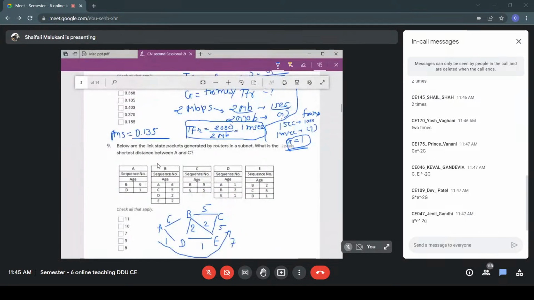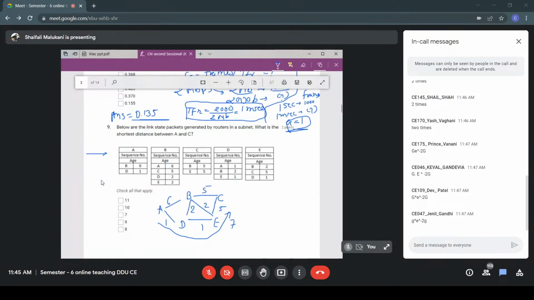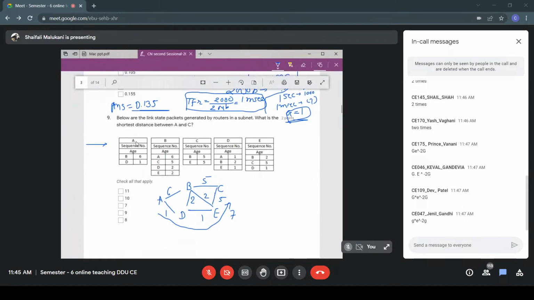Okay. Now, what is the next question? The shortest distance between A and C is, from the given link state packets, right? So a link state packet gives information about the immediate neighbors. So what is the information that you are getting?